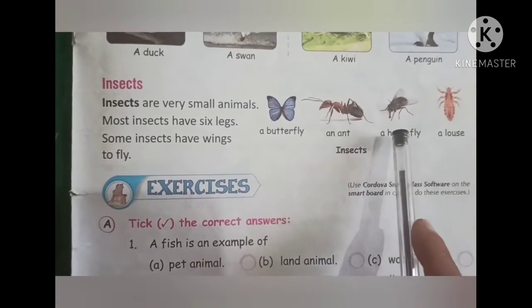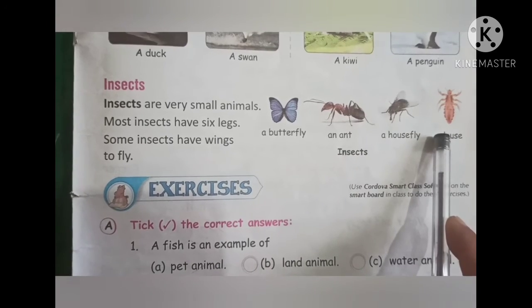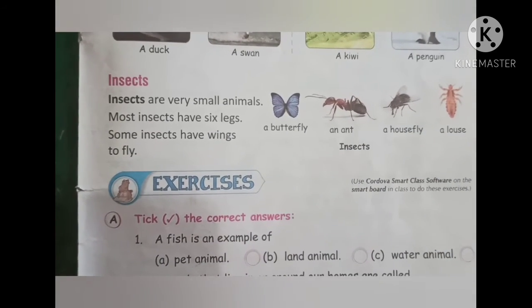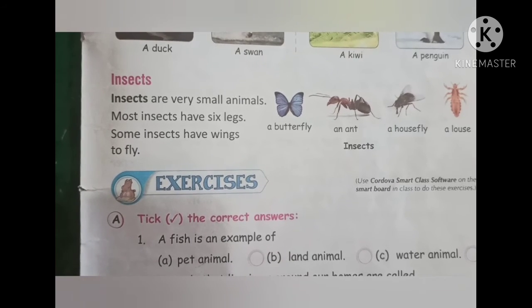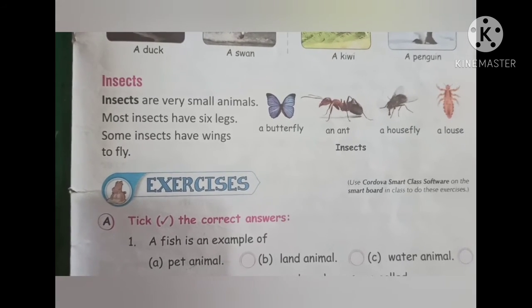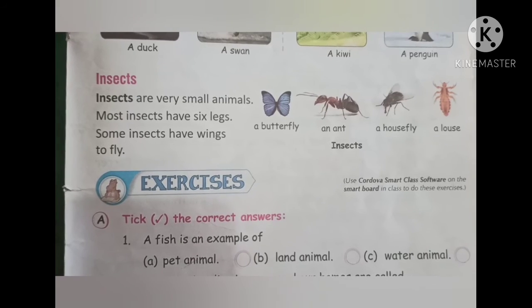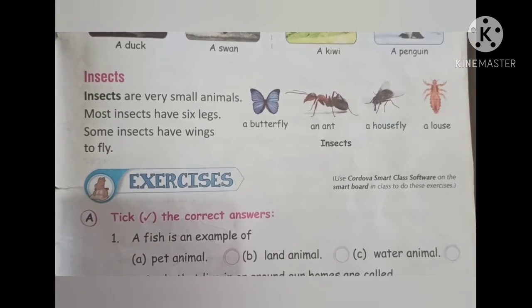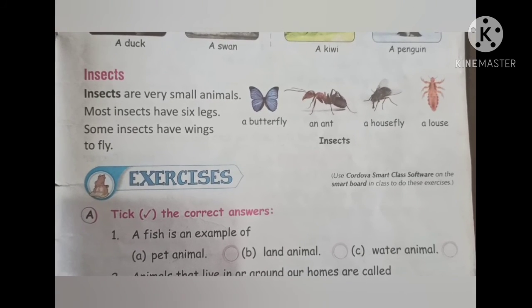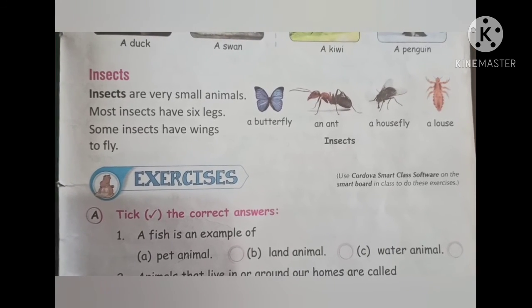Here you can also see some insects. Butterfly, ant, housefly, a louse, all these are insects. As per the need of the insects, they have been gifted with legs, and some of them are also gifted with wings which help them to fly. Not very high, but at least up to a height where they can collect their food by themselves.